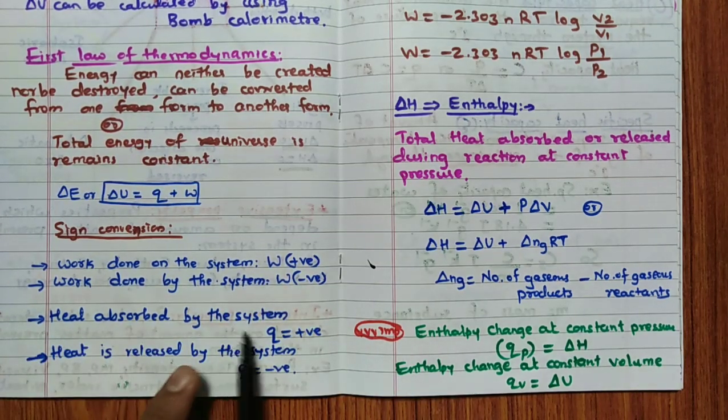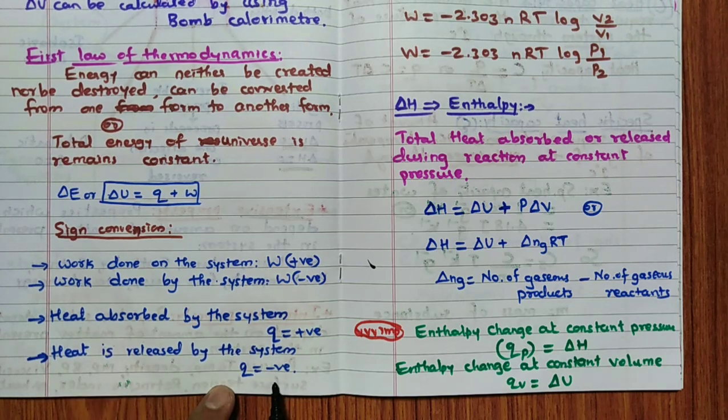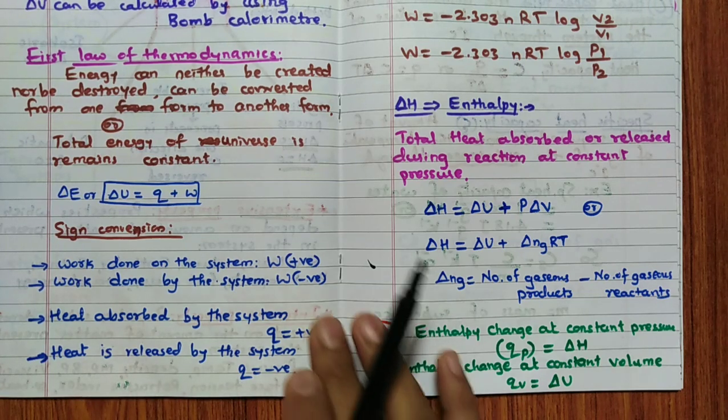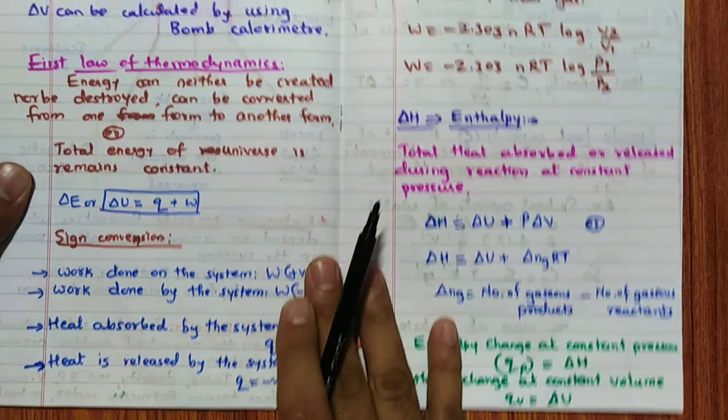Similarly, heat absorbed by the system is positive, heat released by the system is negative. This we have already discussed, that is heat in exothermic and endothermic reactions. Same. Released by the system, that is exothermic.